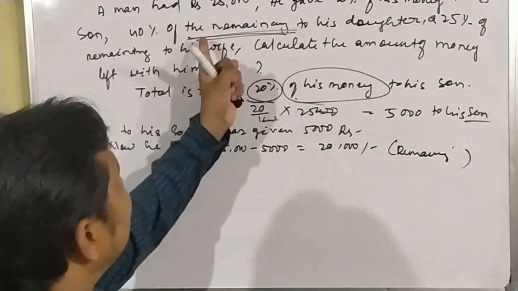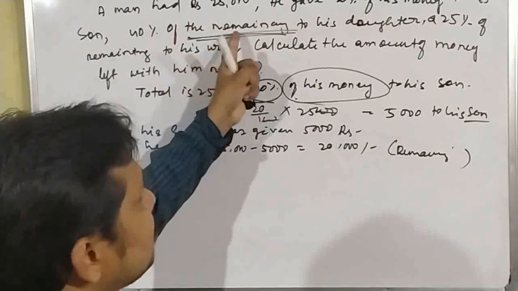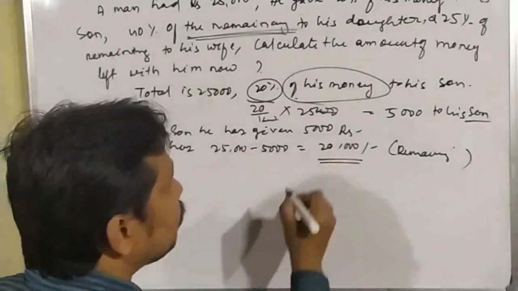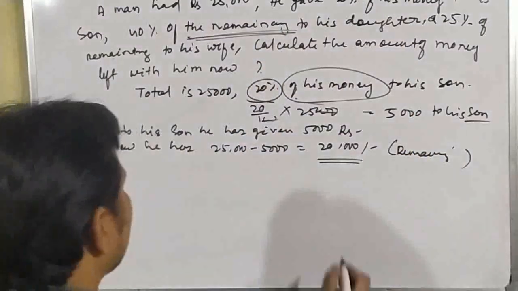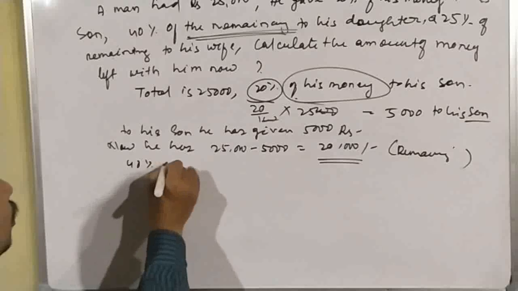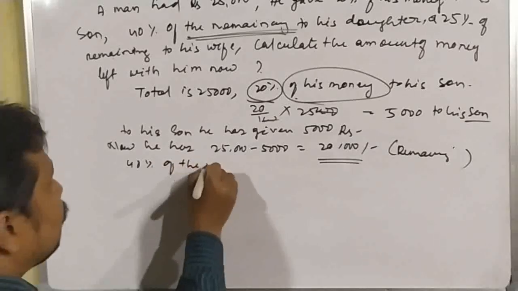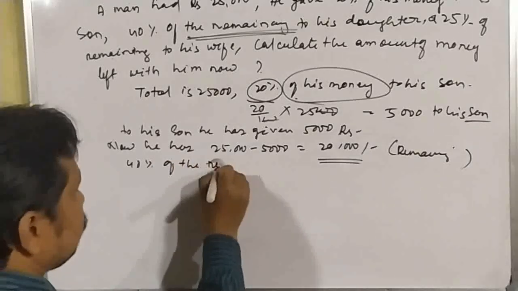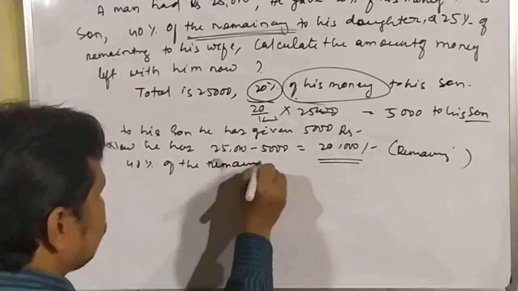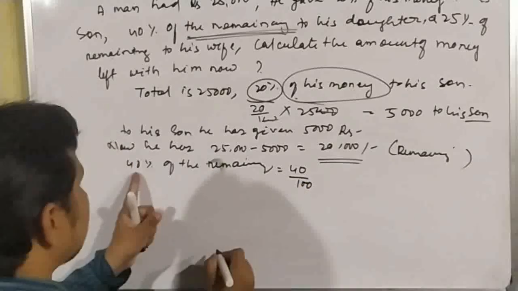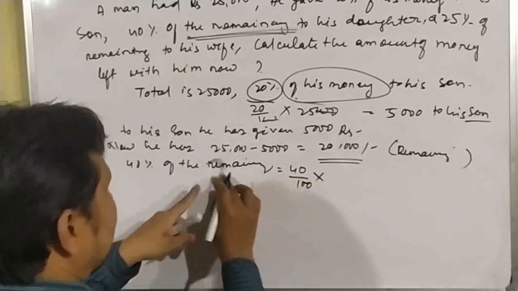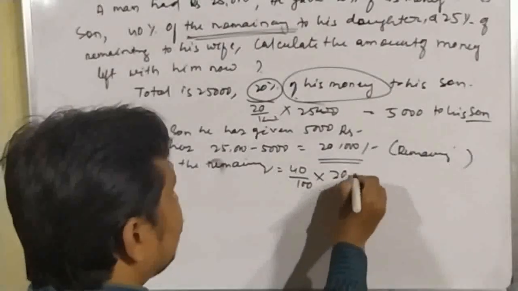So 40% of the remaining is to his daughter, which is 40 by 100, of means multiplication, and remaining means 20,000.